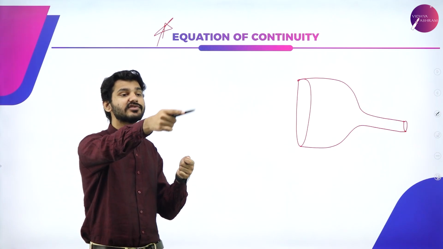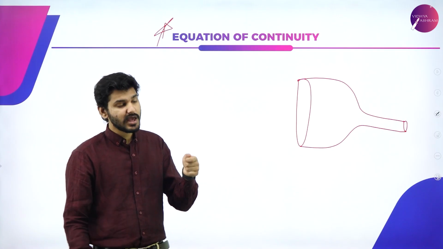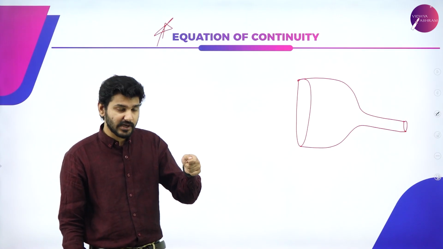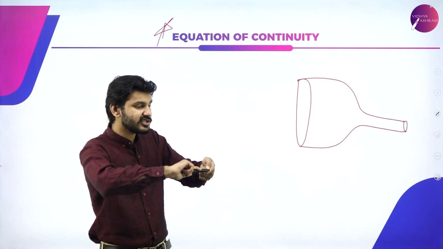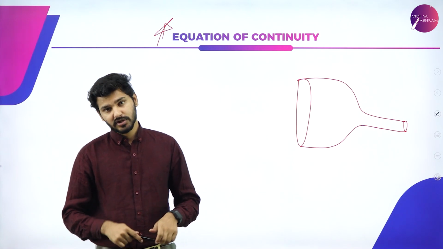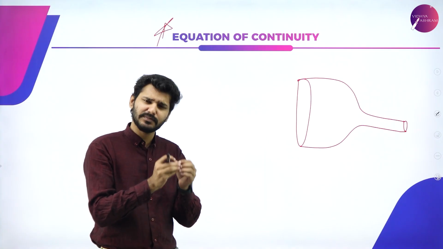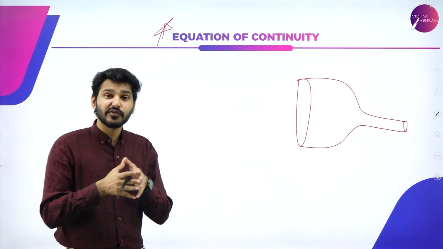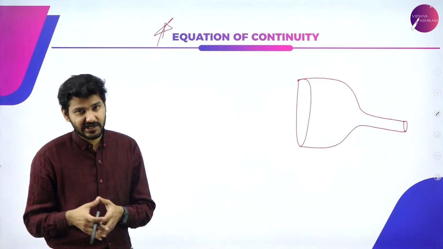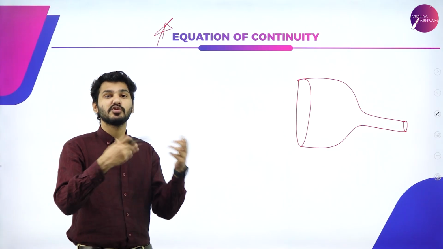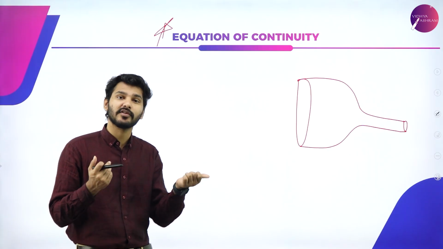So if you want to reach somewhere a little bit further away, you just hold the tip of your finger to the hose so that the water squirts out a little longer. So why does this happen? It is actually because of a simple principle hidden in the physical world. So we are going to learn about that particular condition. That is, why does water squirt out when we decrease the area of a hose?